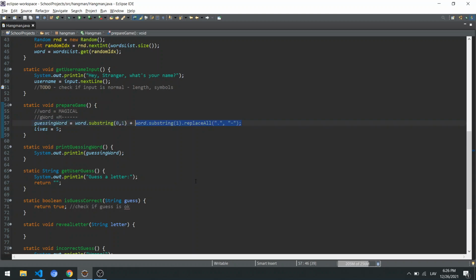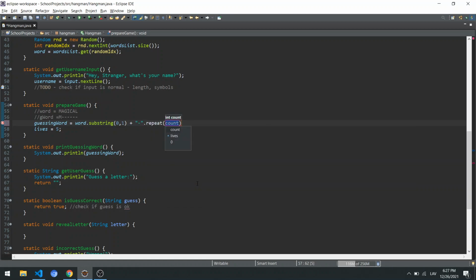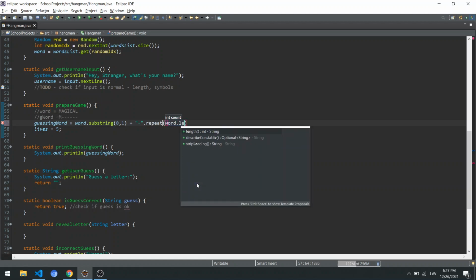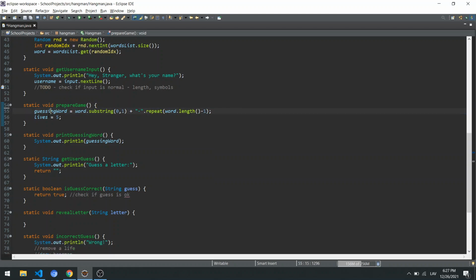Or we can actually go with a wonderful method called repeat, we are going to repeat the dash for word.length minus 1 times. So minus 1 because we have the first letter as the M. So this is another idea. Anything else that you feel that you understand the best, use that approach. So we prepare the guessing word. We have 5 lives, everything's fine. We move on, we printed the guessing word.